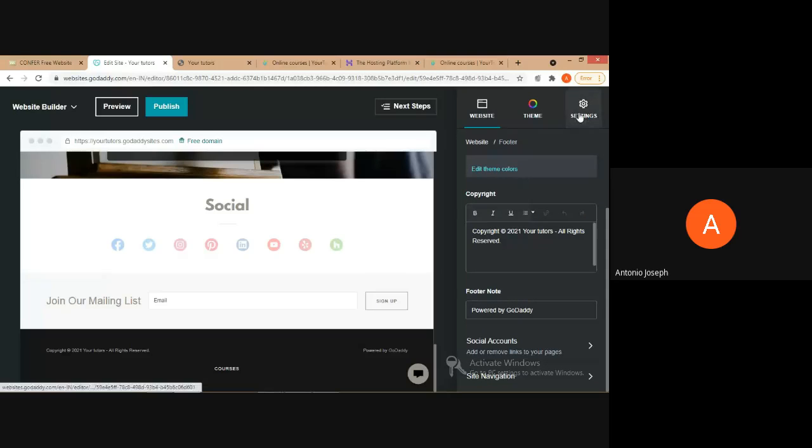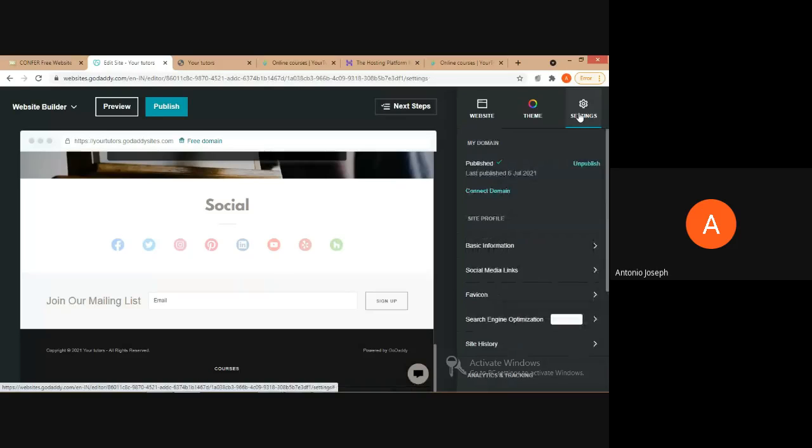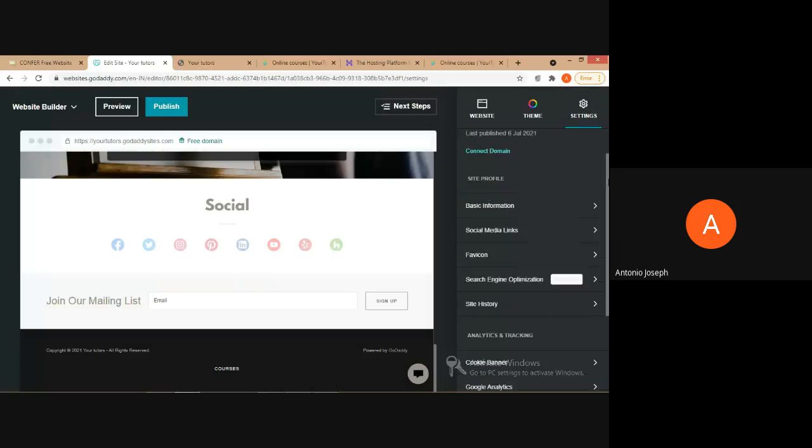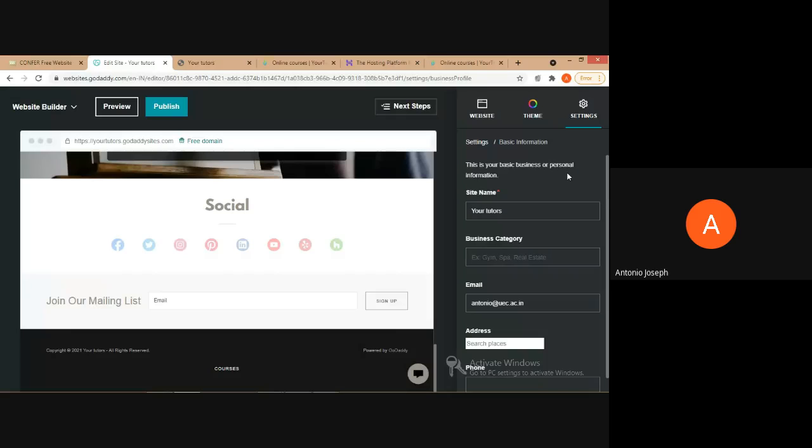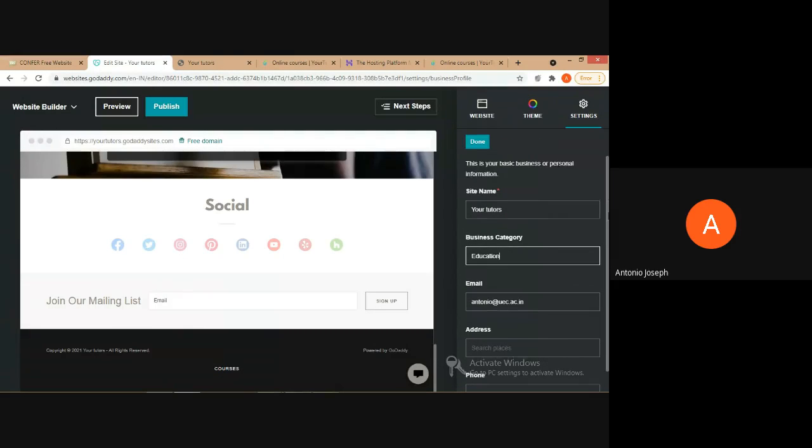Now in settings, just click on the settings. We can see some important things about basic info. So we can provide the email address, etc. over here, the details of the website's name, then in which category it belongs. If you want to change the category, we can change here.